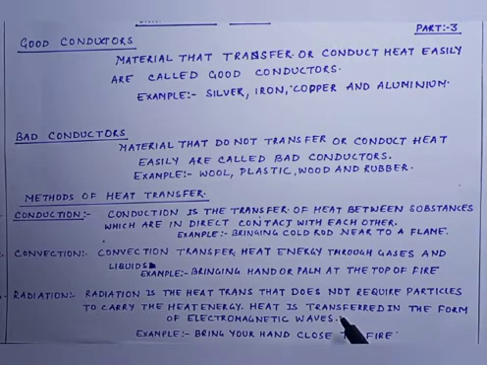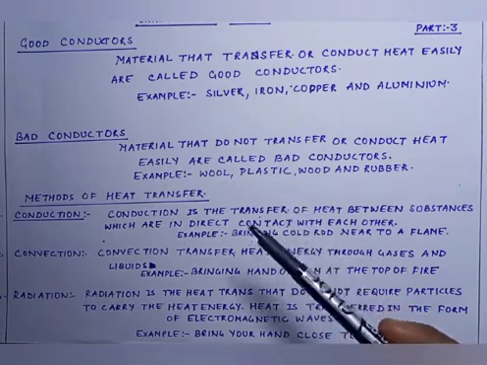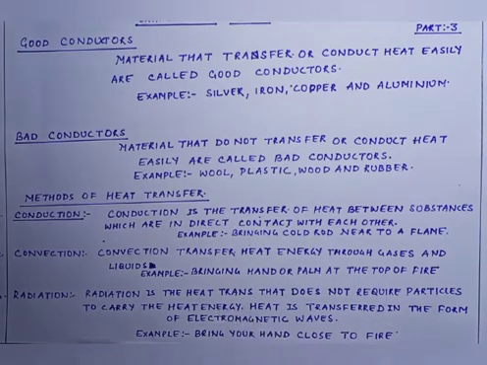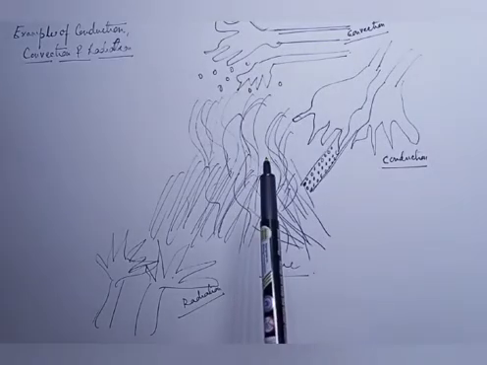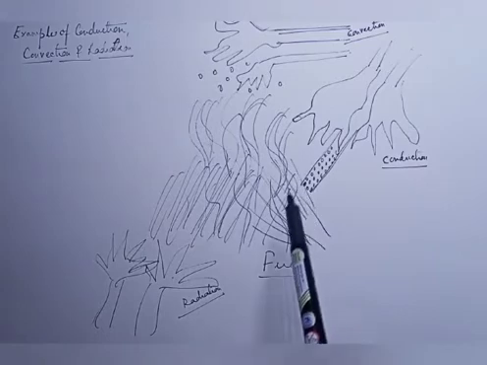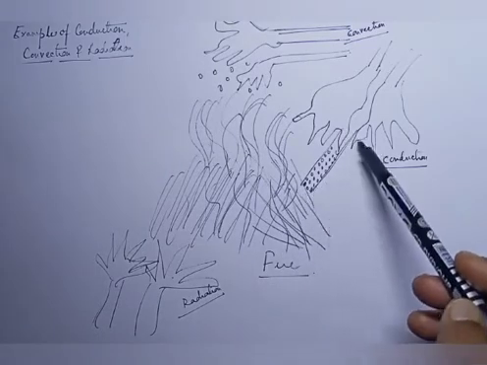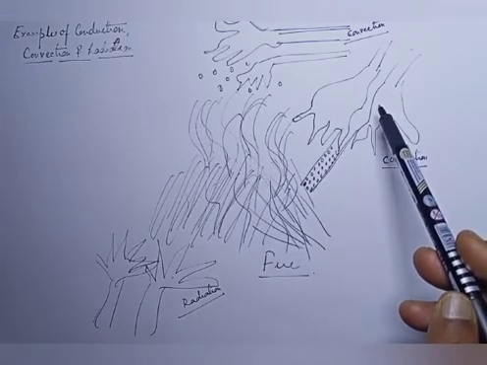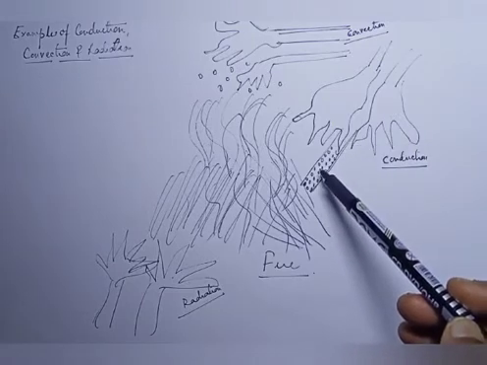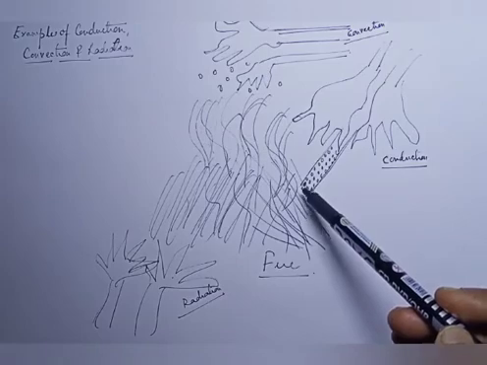Let us see with the help of examples all the three modes of heat transfer. Let us see the first case, that is conduction. How does conduction take place? Suppose it is a cold rod, and if I bring this cold rod closer to a fire, what happens?